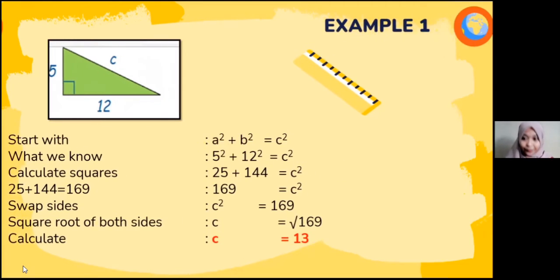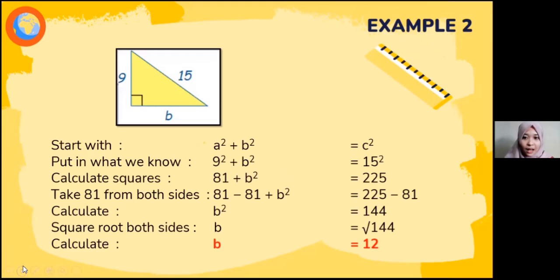Next. The second example: we must look for the value of the right base in this right triangle. As we know, we must write the formula: a squared plus b squared equals c squared. That is 9 squared plus b squared equals 15 squared.